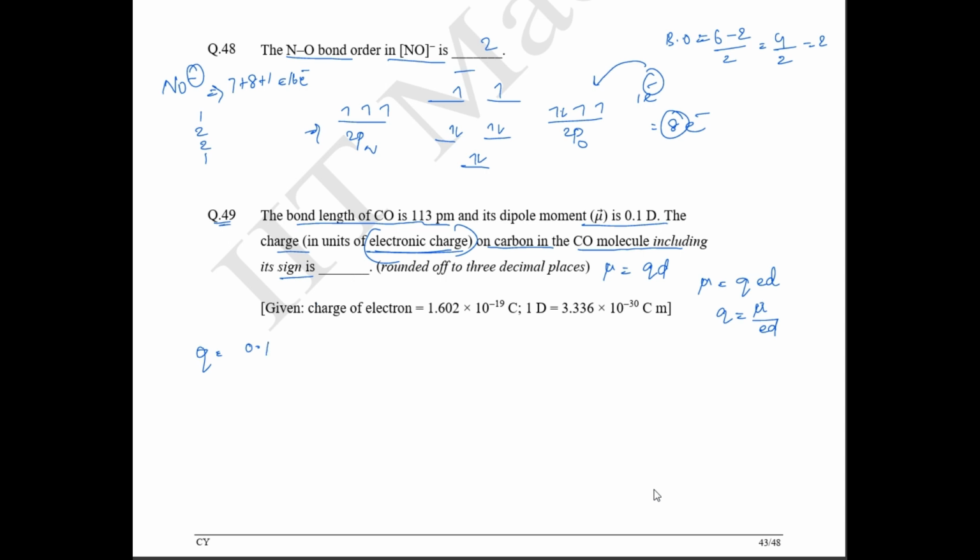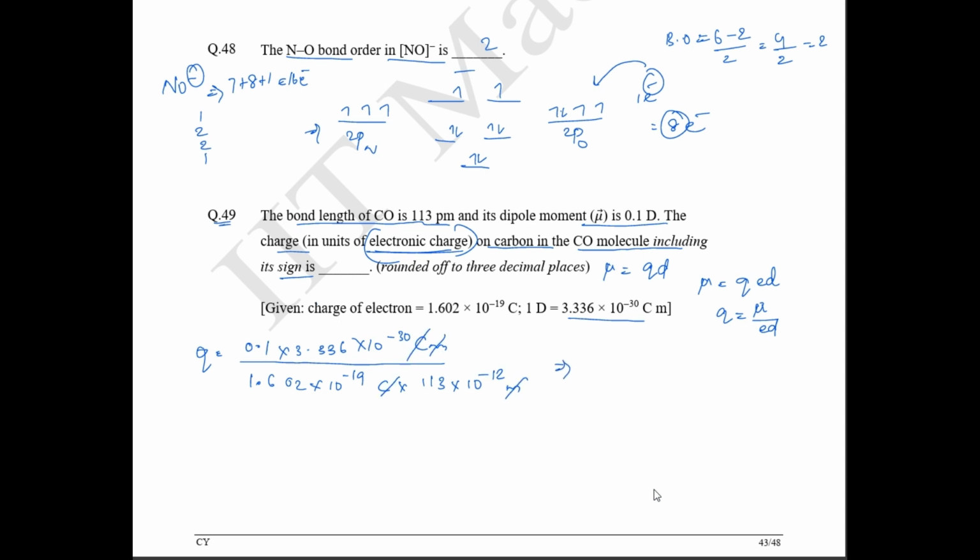So what value have they given for D? 1 D is equal to 3.336 into 10 power minus 30 coulomb meter. Okay, divided by the electron charge. One electron's charge is 1.602 into 10 power minus 19 coulomb, into the bond length, which is given as 113 picometer. If we convert to meters, this is going to be 10 power minus 12 meter. So your meter and coulomb will be cancelled. So we'll get the charge.